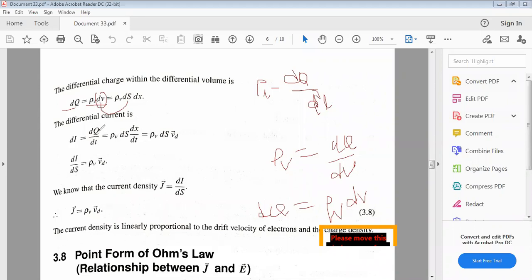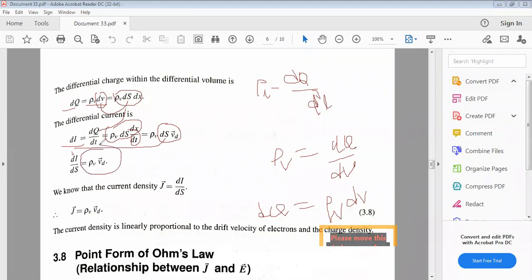So dq is replaced with rho v into ds into dx, giving rho v into ds into dx by dt. So dx by dt, the change in length with respect to time, is the Vd. So dI by ds equal to rho v into Vd.